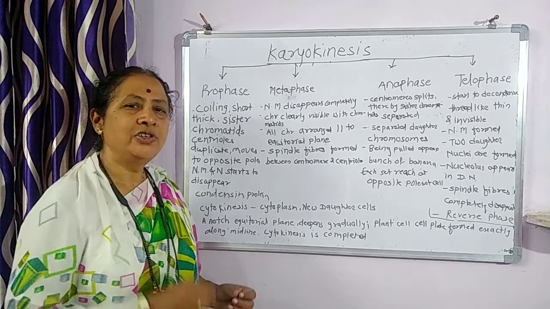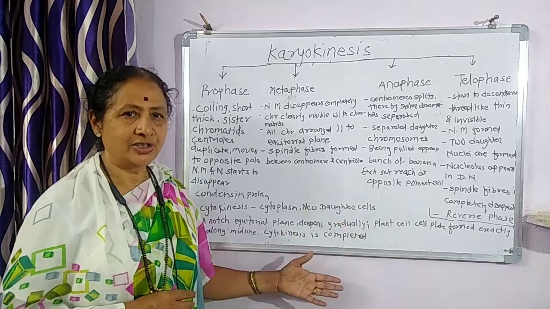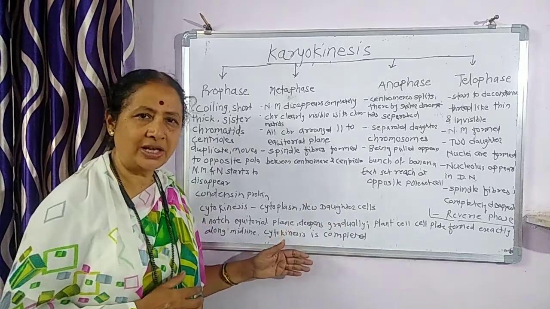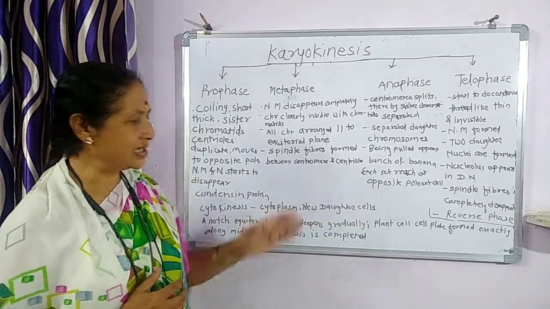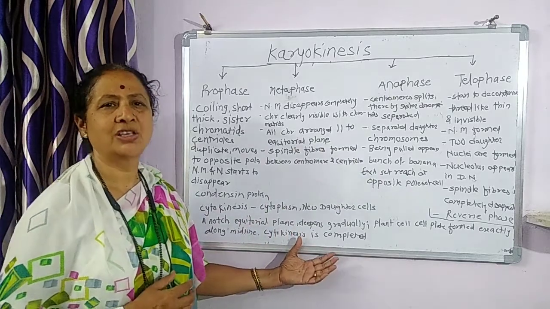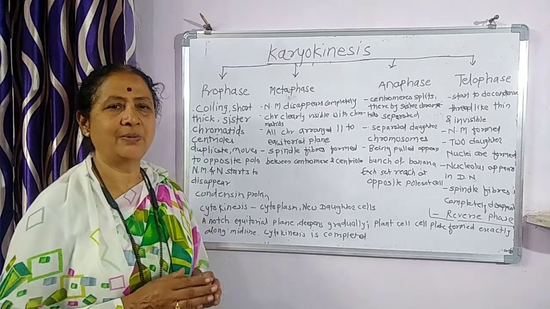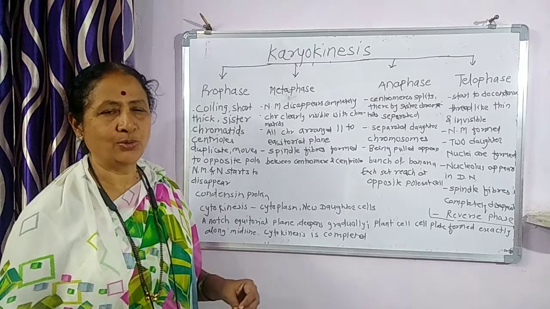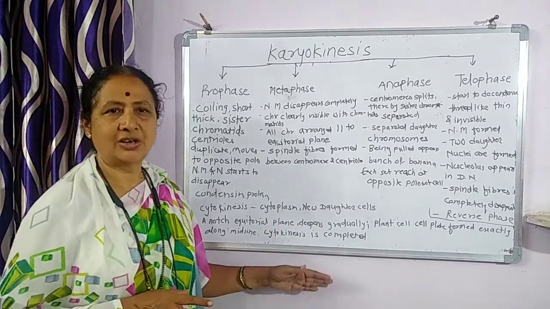So mitosis is in two steps: karyokinesis and cytokinesis. Karyokinesis has four steps, and cytokinesis is a small step in which a groove or notch is formed and the two daughter cells are formed. This is all about the first stage, that is mitosis.